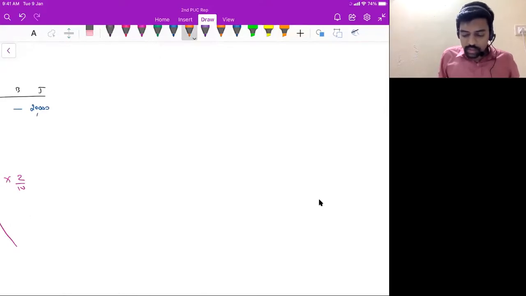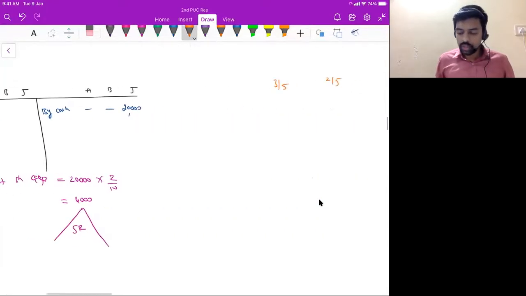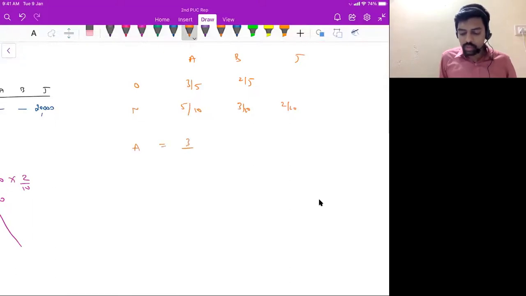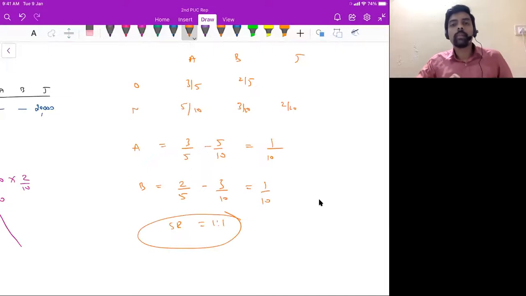So old ratio is 3 is to 2, correct? 3 by 5 and then 2 by 5, right? New ratio is 5 is to 3 is to 2. So 5 by 10, 3 by 10, 2 by 10. This is old ratio, this is new ratio: Aarti, Bharti and then Jayanti. So Aarti's sacrifice ratio is 3 by 5 minus 5 by 10. Take LCM, you will get 1 by 10. Bharti, 2 by 5 minus 3 by 10, you will get 1 by 10. Therefore, sacrifice ratio is 1 is to 1. Old ratio minus new ratio, you will get sacrifice ratio.